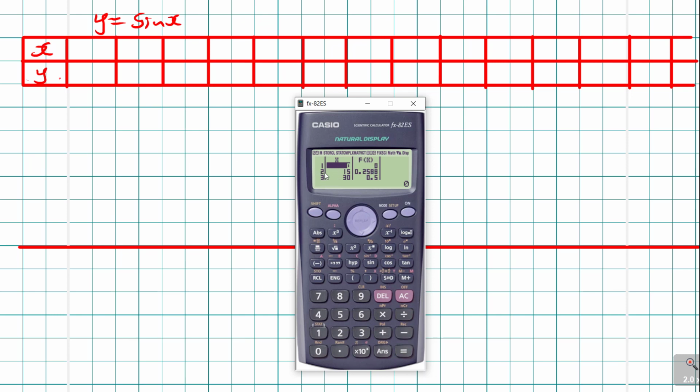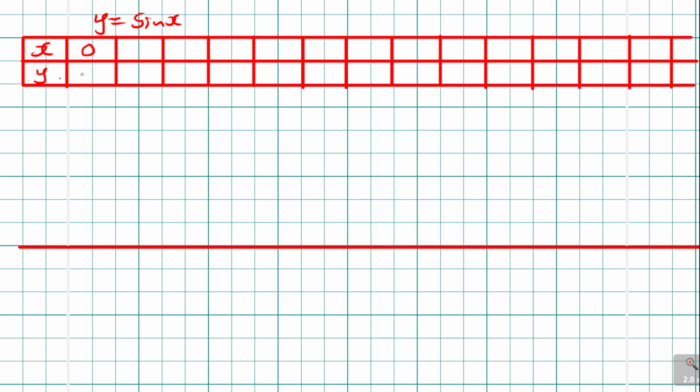Now look at number 2. When x is 15, y is 0.2588. That's complicated, you can leave it out. But number 3, when x is 30, y is 0.5. You take that one. You continue looking at the simplified one. So let's start here. 0, 0, 30, 0.5. So I've got 0 and 0. At 30, I have 0.5.